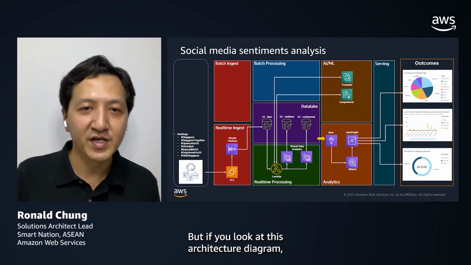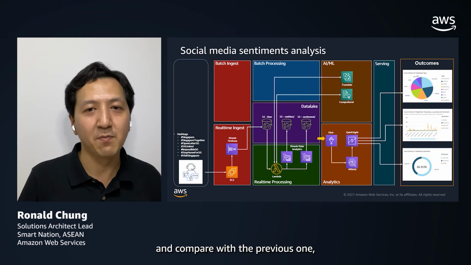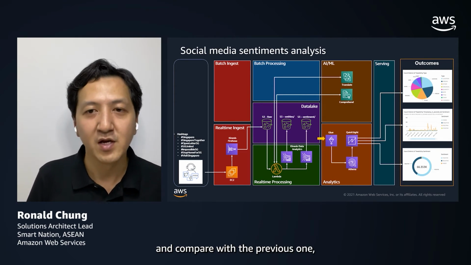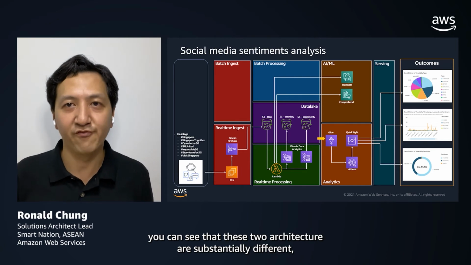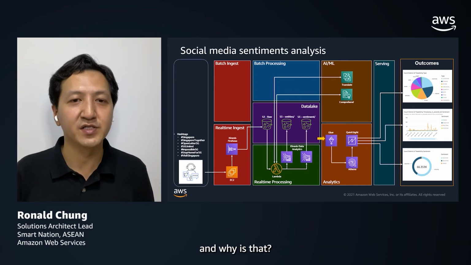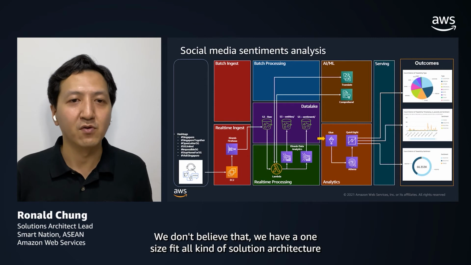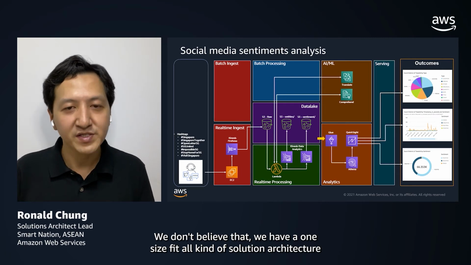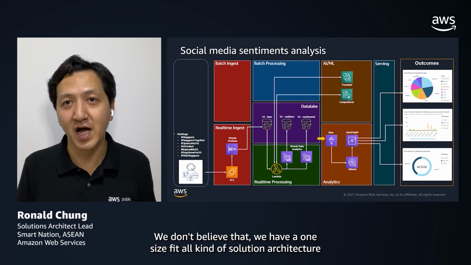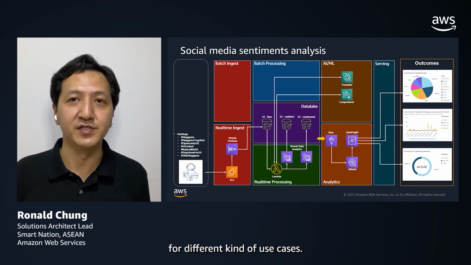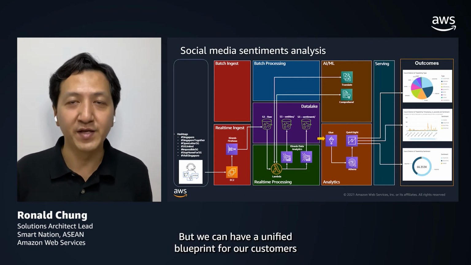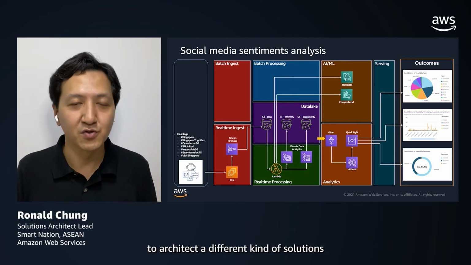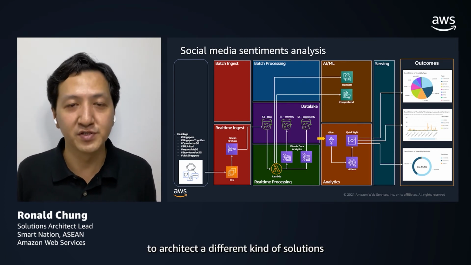But if you look at this architecture diagram and compare it with the previous one, you can see that these two architectures are substantially different. And why is that? Because we don't believe that we have a one-size-fits-all kind of solution architecture for different kinds of use cases. But we can have a unified blueprint for our customers to architect different kinds of solutions.